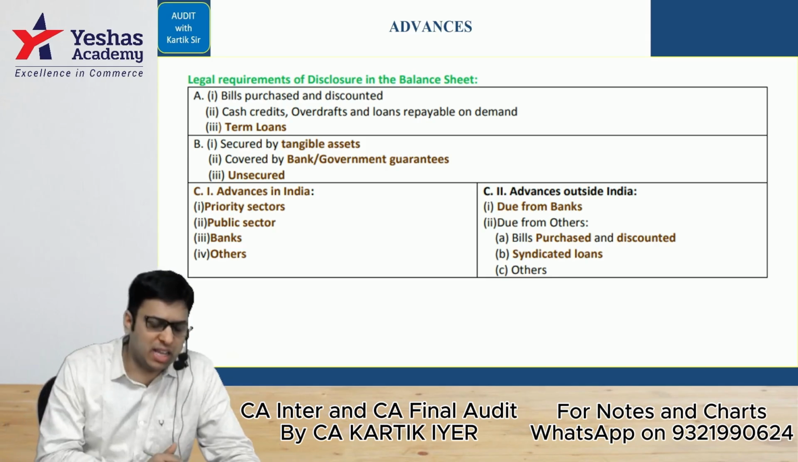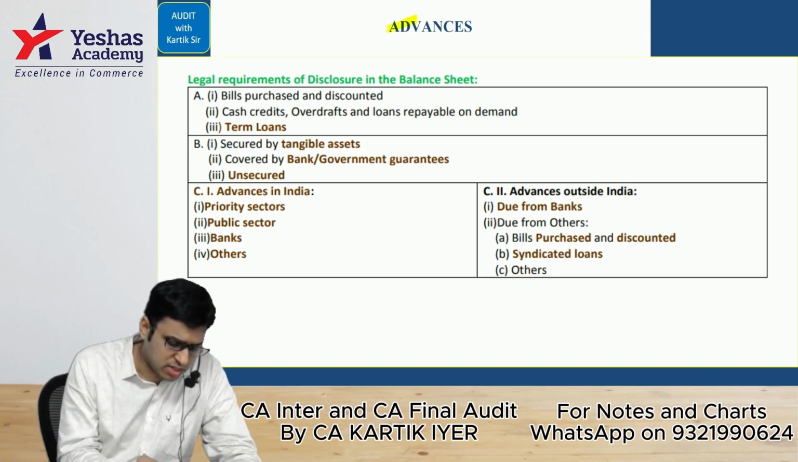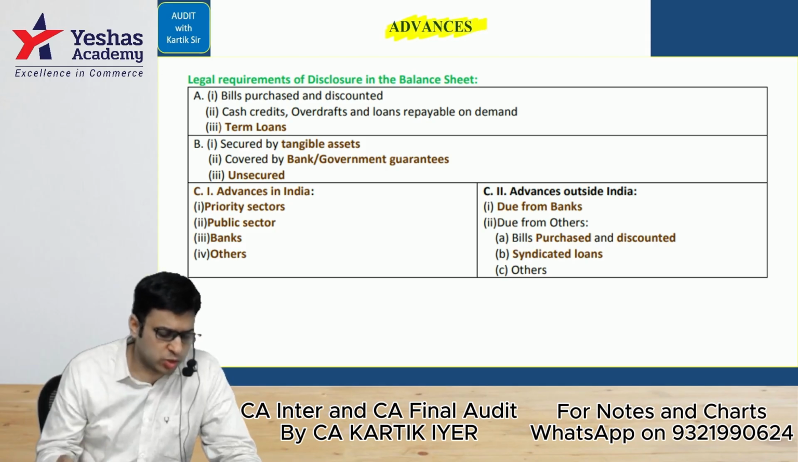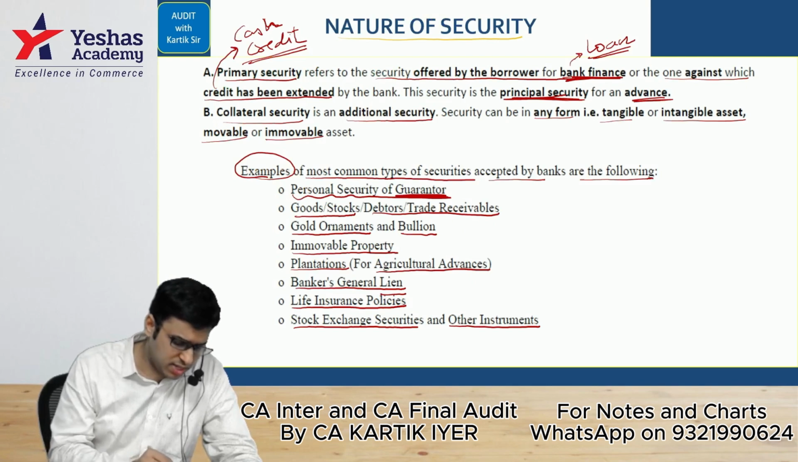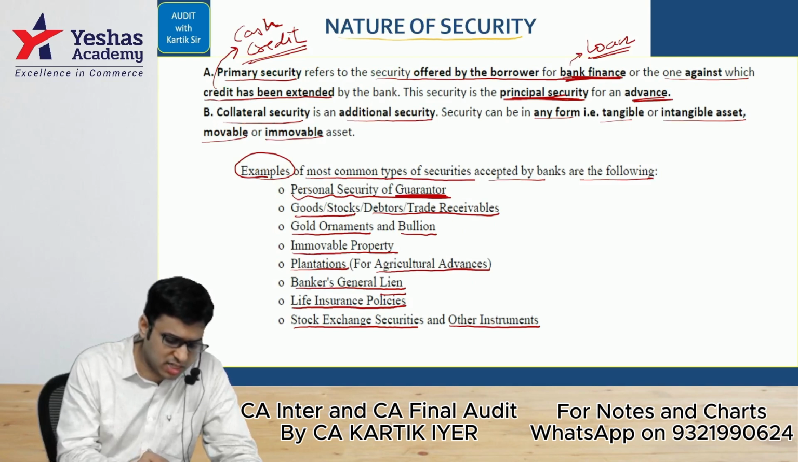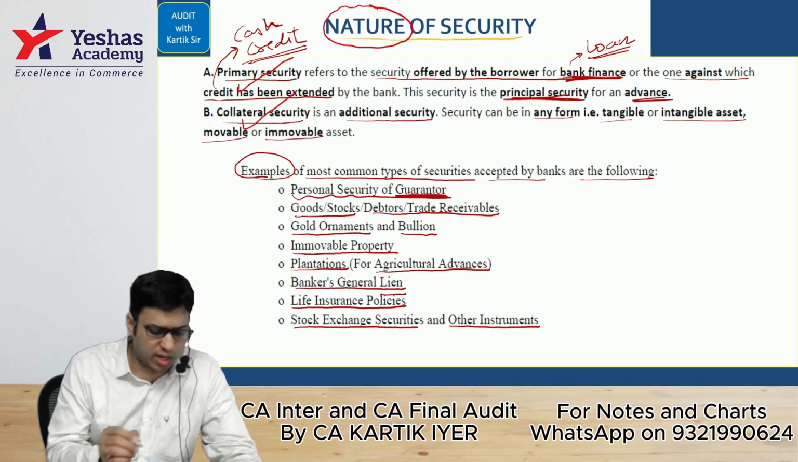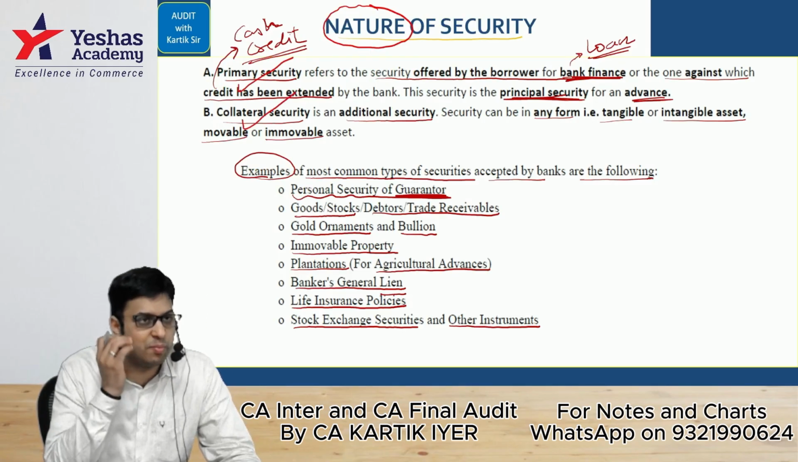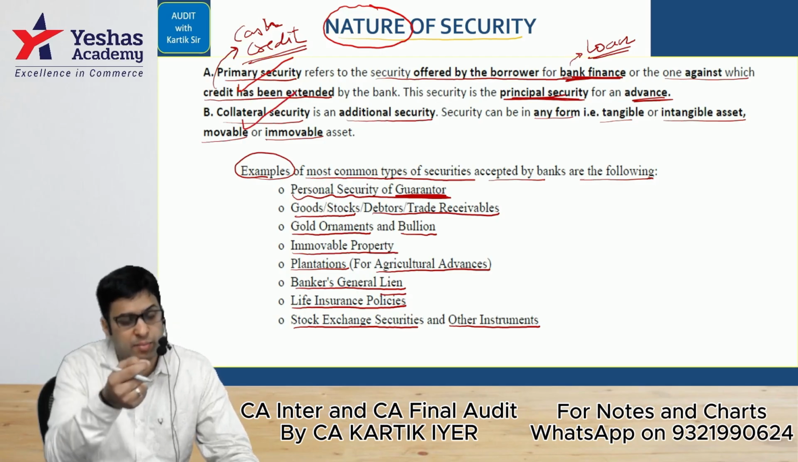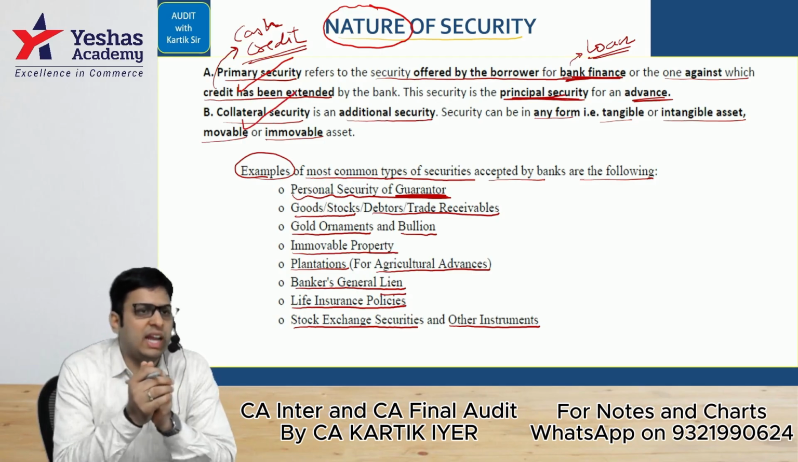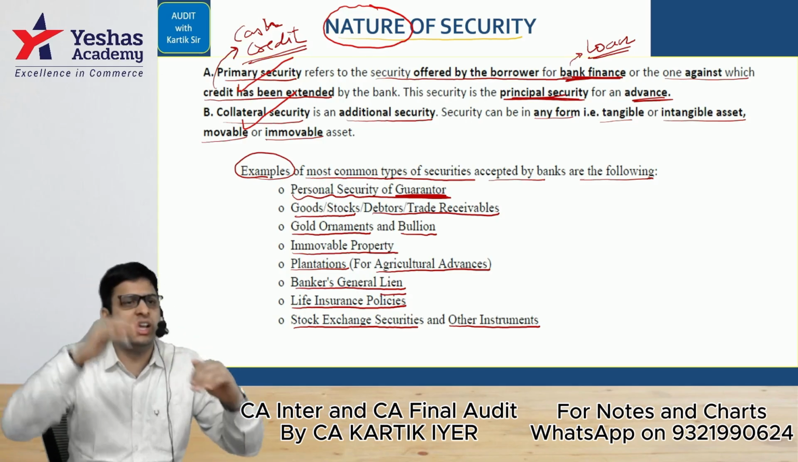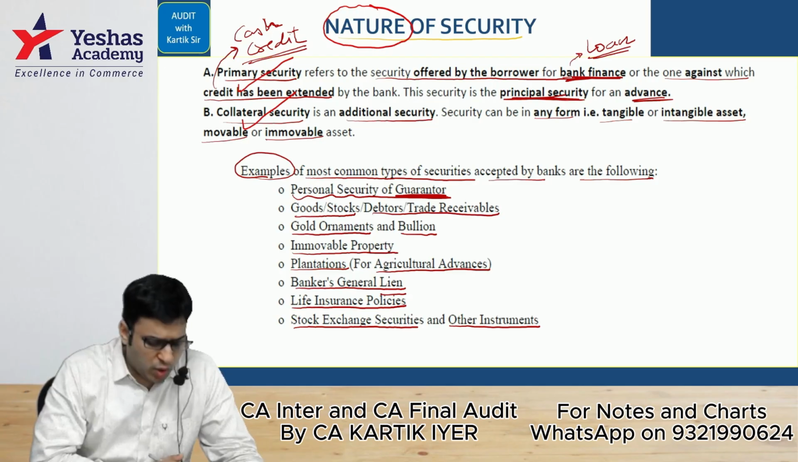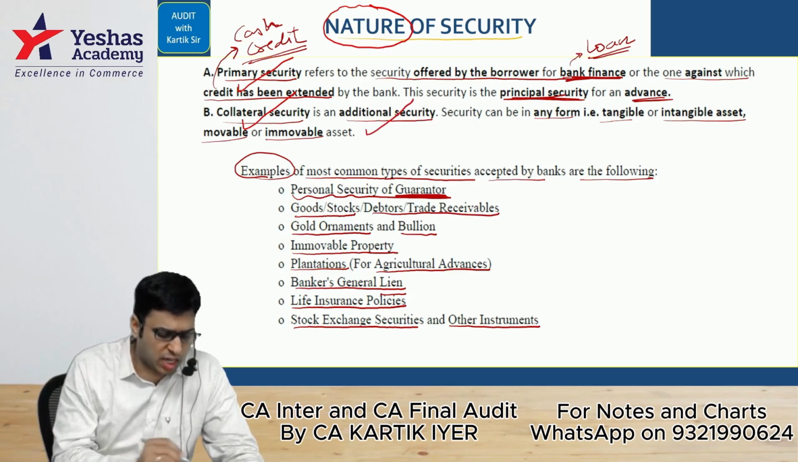Let's go to Part A first. We are entering now advances. What are the areas that the auditor should check in relation to advances? Let's see it one by one. Hear me out. Question number 1 is, what are the various natures of security? Security can be either primary security or it can be collateral security. Primary security is the main security of the bank that the bank takes from the borrower, and anything over and above that, to ensure that adequate margin is there, is called collateral security. Collateral security is also called additional security.